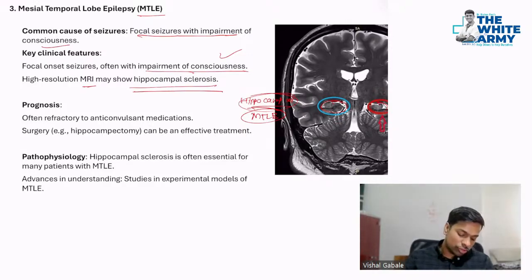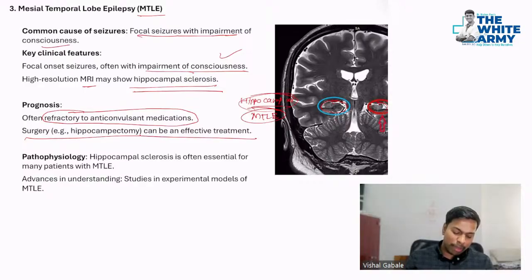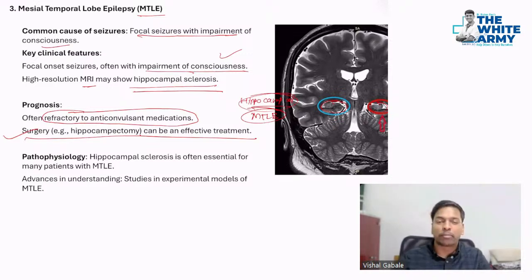Prognosis, as I said, is that it is often refractory to anticonvulsant treatment. And for surgery, we have to do hippocampectomy. Okay, it's very easy to remember this. These are some key points given in the ISN about this, and you have to remember only this for your exams. So it has impairment of consciousness. Second, it causes hippocampal sclerosis. Third, it's refractory to anticonvulsant treatment. And fourth, surgery is the mainstay of treatment.